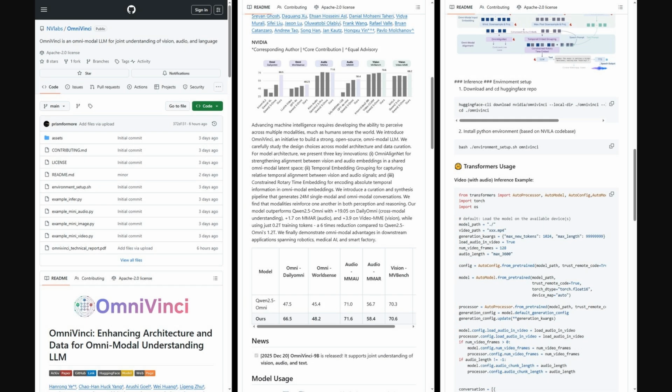Also, the authors shared a GitHub repo. You'll find the OmniVinci code with ready-to-run transformers inference, environment setup.sh, and mini examples for audio, image, and video. There's an example infer.py, config via PyProject, assets, and a technical report PDF. Scripts show how to load the model and run multimodal prompts end-to-end.